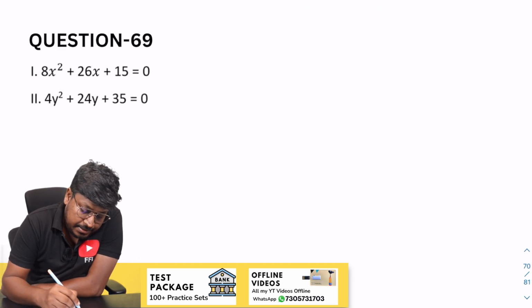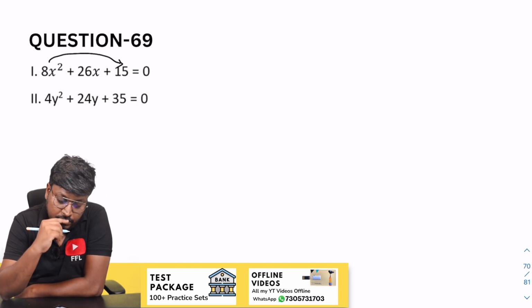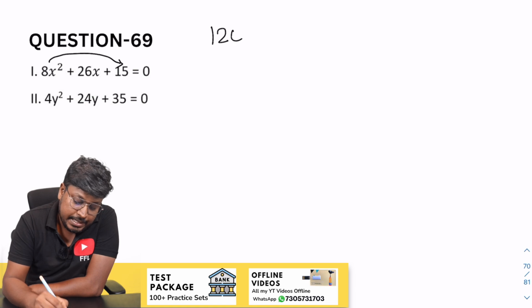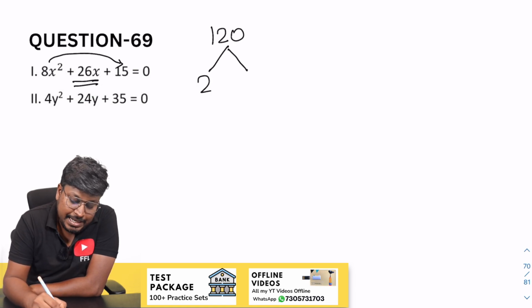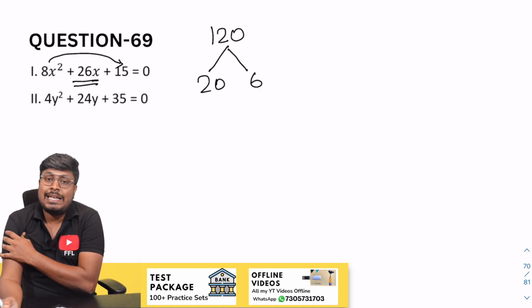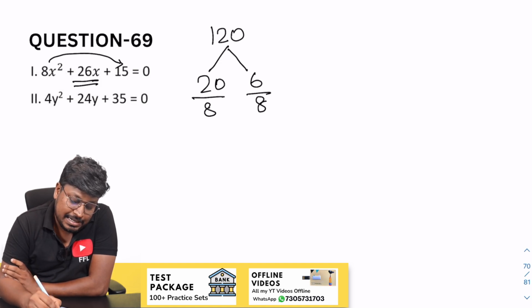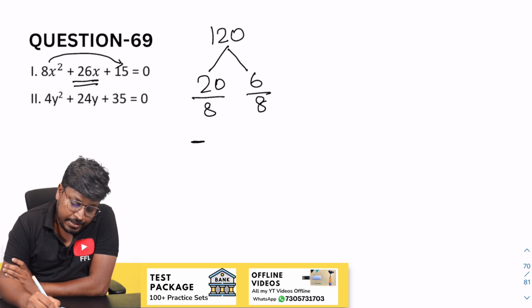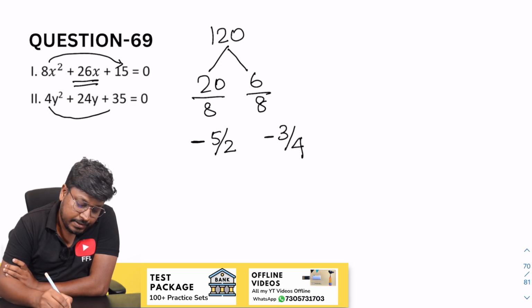So 69th question. So 8 into 115, 8 5s are 40, so 120. So 120 here. So our target is to get 26. So 20 into 6, right? 20 into 6 will be 120, and when you add 20 and 6 it will be 26. So divide by 8, divide by 8. So cancel it on 4 table, 5 4s are 20, and 8 divided by 2 cancels on 2 table, so 3 by 4. So similarly 35 into 4.